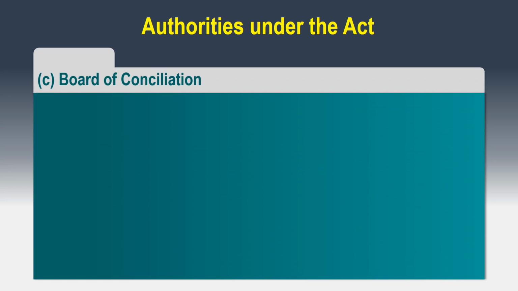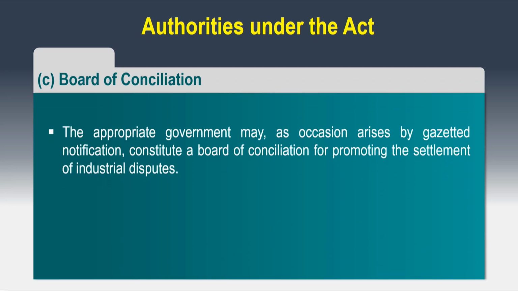The third authority is the Board of Conciliation. The appropriate government by gazette notification may, as the occasion arises, constitute a board of conciliation for promoting the settlement of industrial disputes. Such a board consists of a chairman and 2 or 4 other members. The board's main duty is to promote the settlement of industrial disputes.